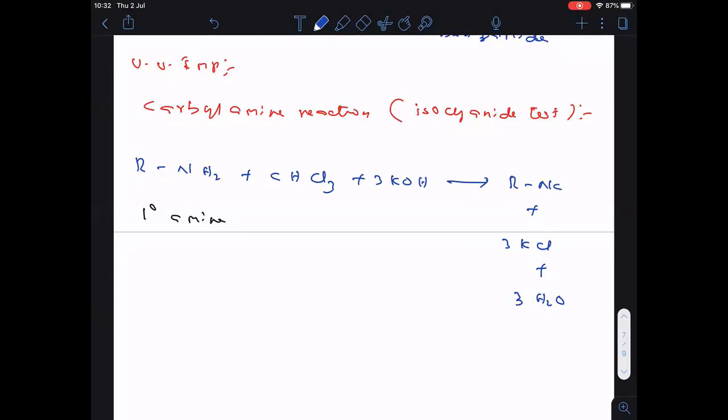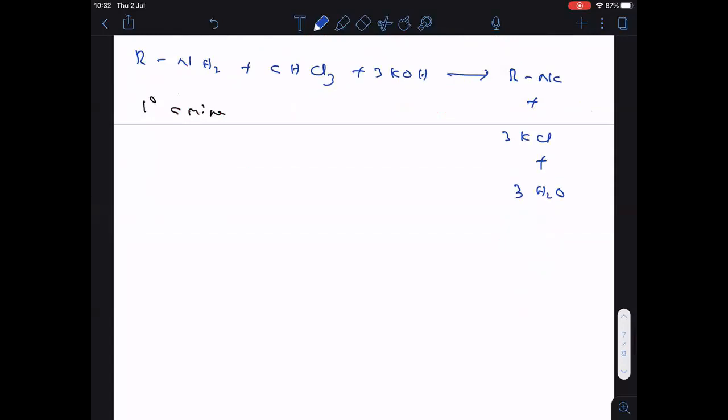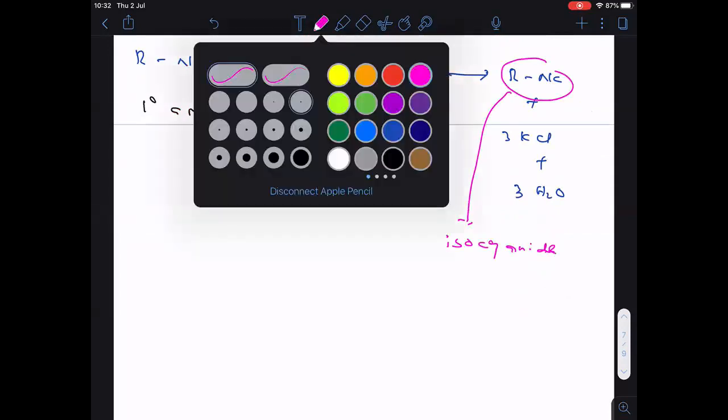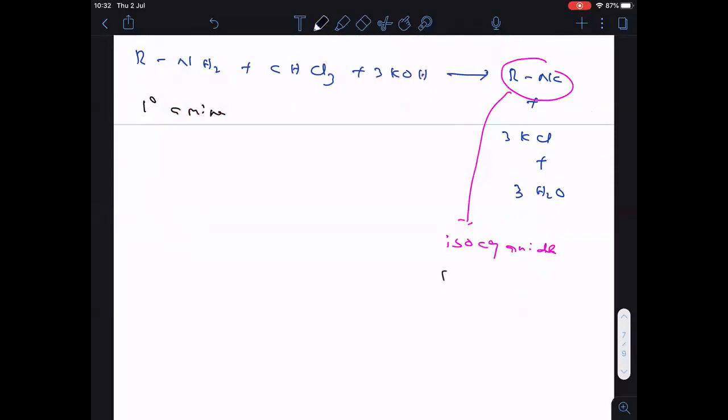Completed. Now this RNC is called isocyanide. So I want to discuss RNC. This RNC is said to be isocyanide. Remember everyone, this isocyanide is a foul smelling gas, a very bad smell.